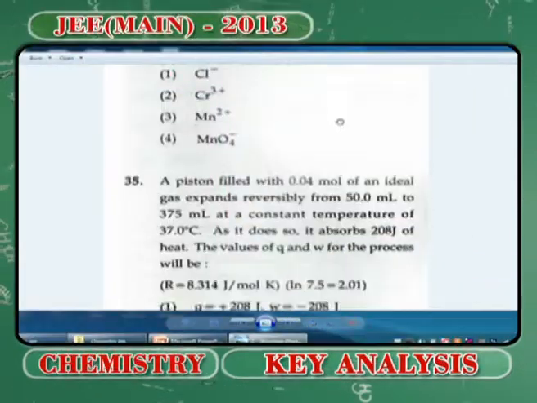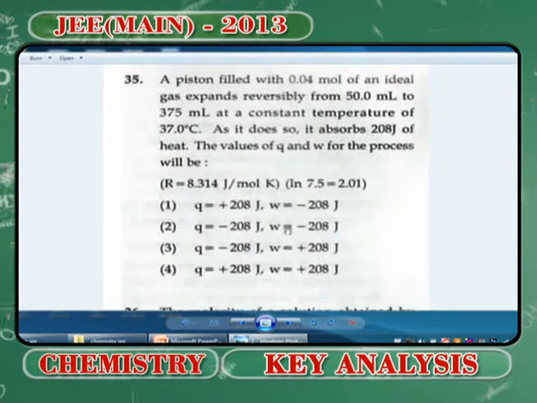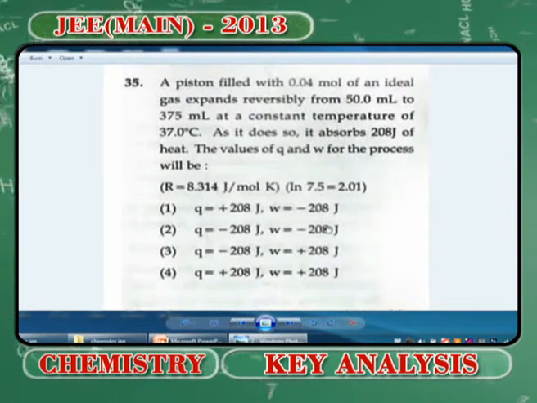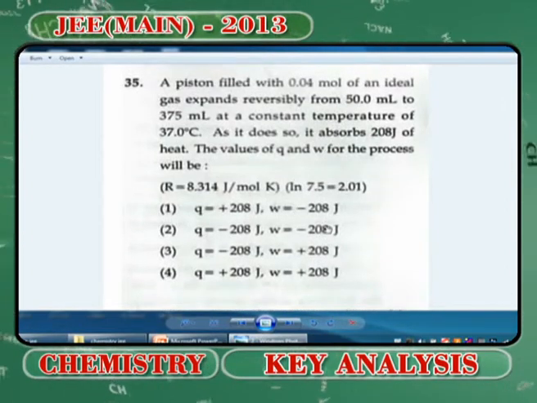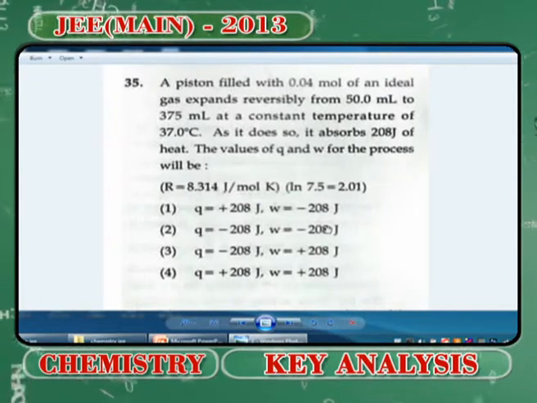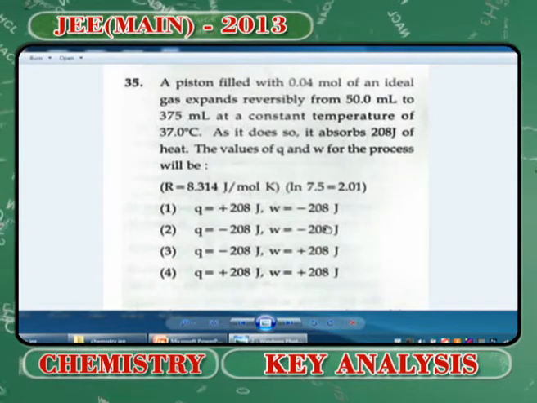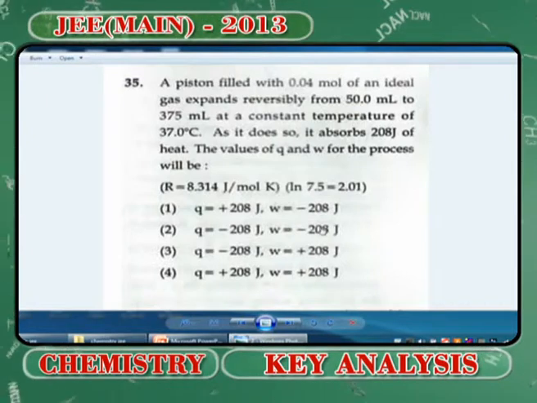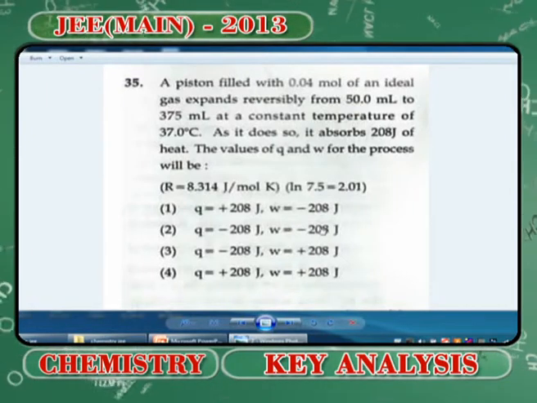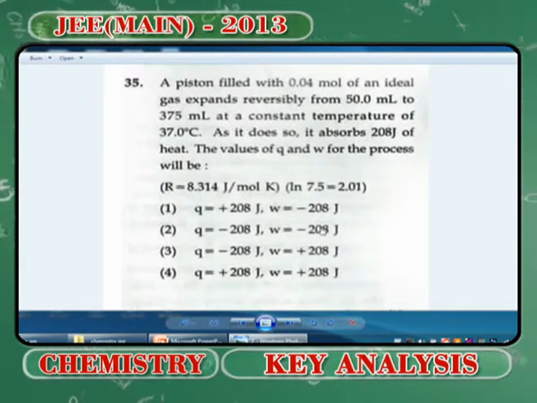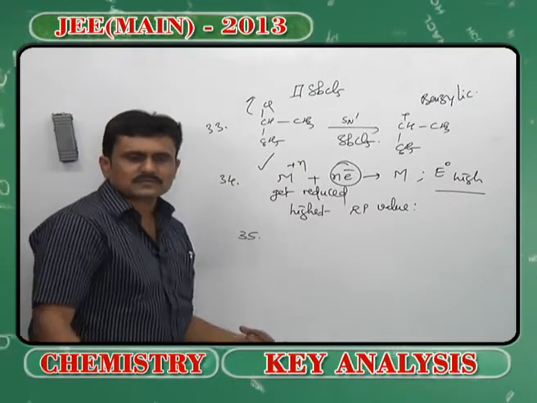Moving on to the 35th, you can see the question is related to thermodynamics. Now, it is in the first year syllabus. Earlier, it used to be in the second year. You know, my dear students, this is problem number 33, this is 34, and when it comes to problem number 35, you can see that the ideal gas is expanding, right, and there is a heat absorption of 208 joules.